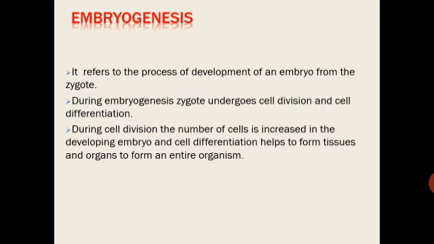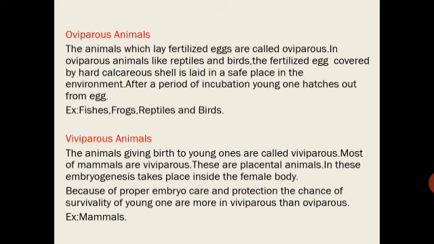Animals are categorized into oviparous and viviparous based on whether the development of zygote takes place outside the body of female parent or inside. That is, whether they lay fertilized or unfertilized eggs or give birth to young ones.